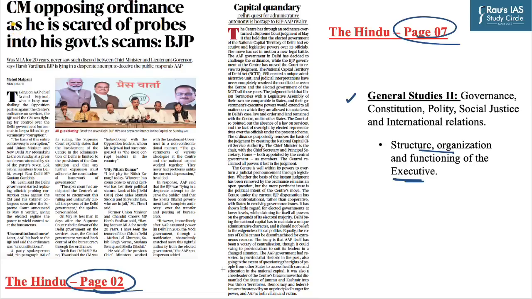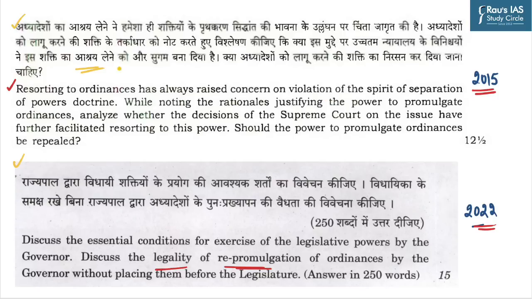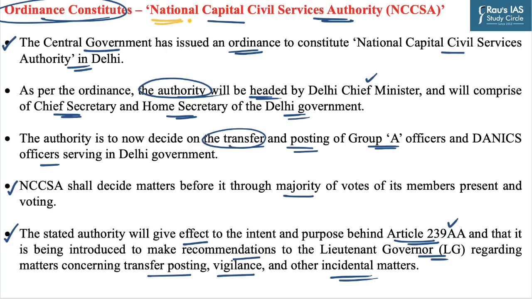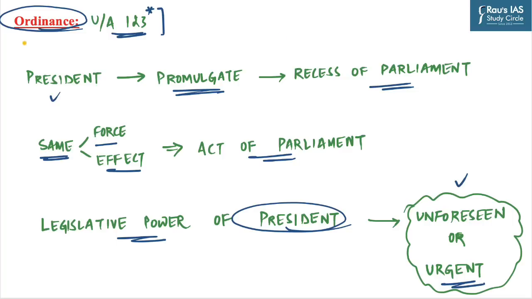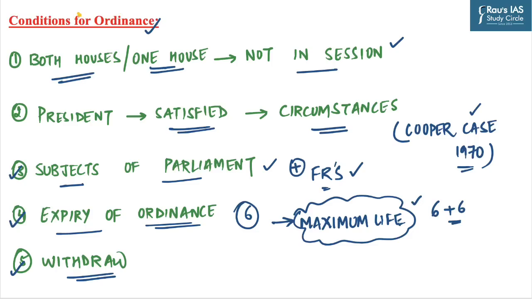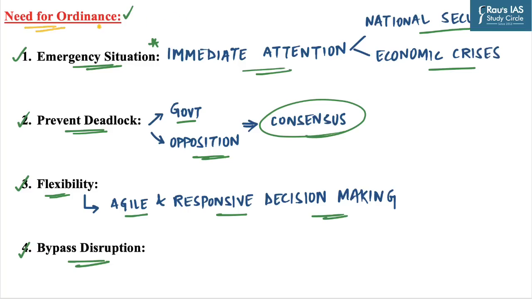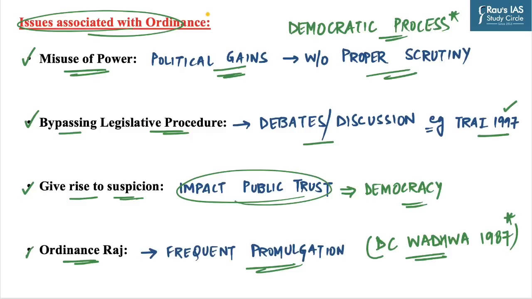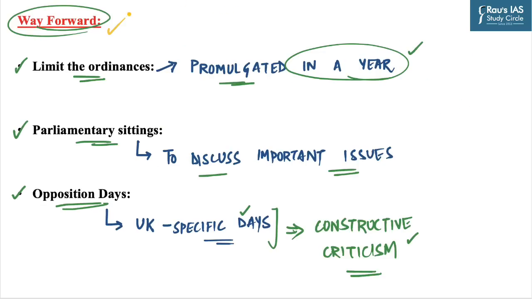A quick recap to our discussion. First of all, we have discussed the context, its relevance for General Studies Paper 2. We have seen the previous year questions, the recent ordinance which created the National Capital Civil Services Authority, what is ordinance, the conditions for ordinance. We also discussed the need for ordinance, the issues which are associated with ordinance, and a way forward.